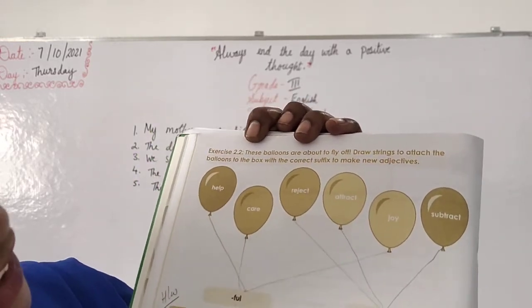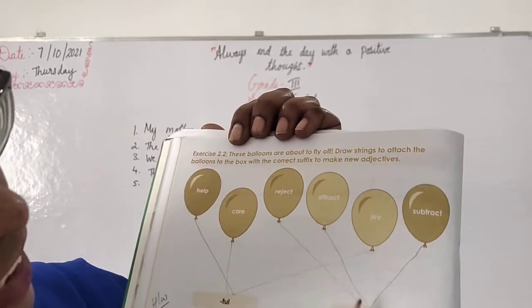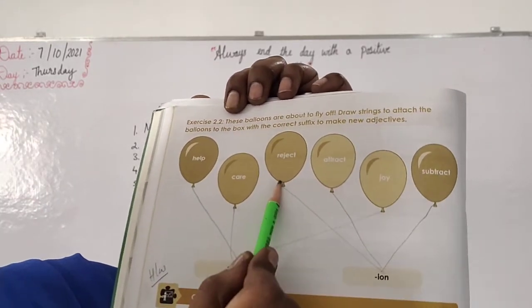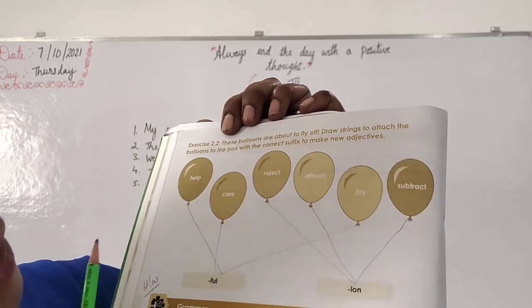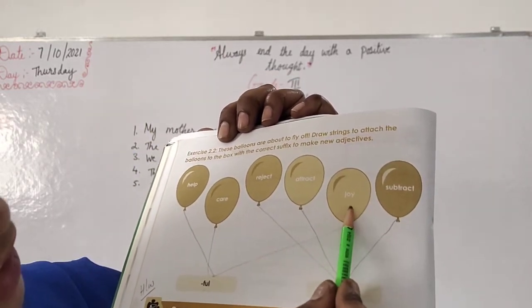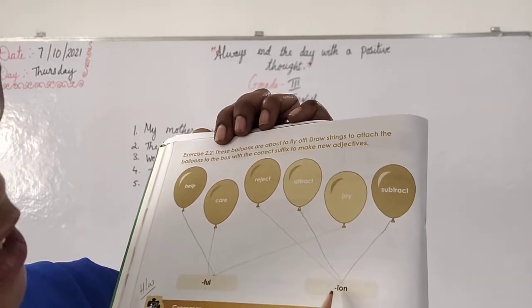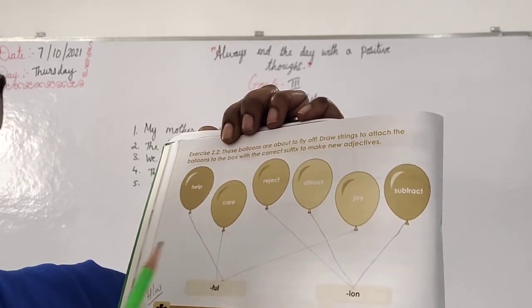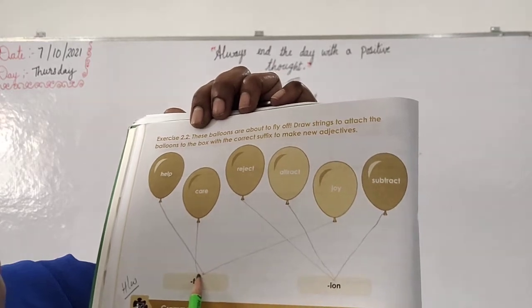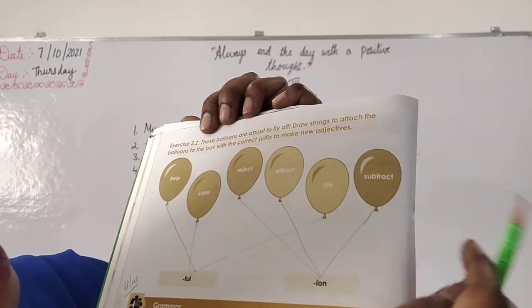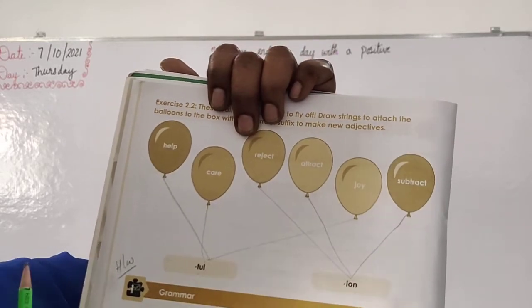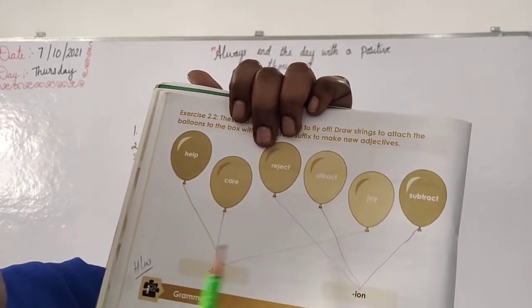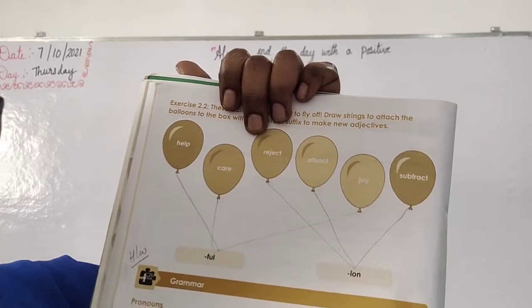Then rejection, ION, right? So match rejection. Then attraction. Then joyful only, joyon, it will not come, right? So joyful, match it for joyful. Then what is it? Subtractful, no, subtraction only, right? So match subtraction here. Okay.